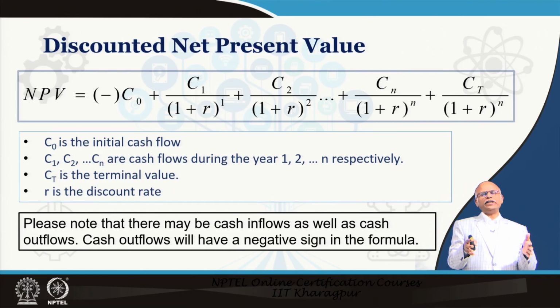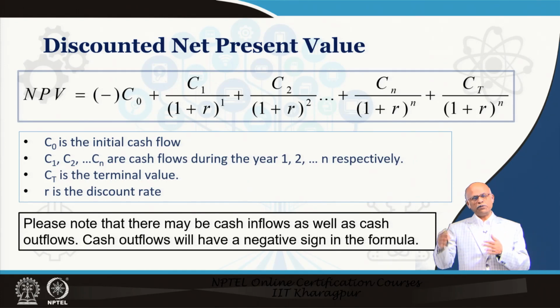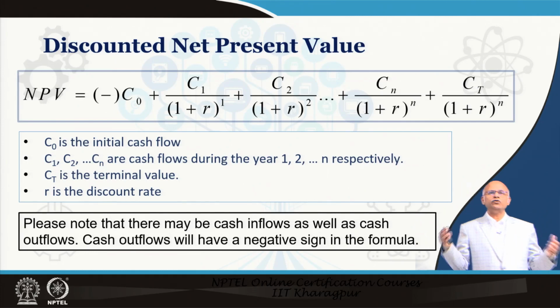If the period is 1 month, you can always discount, but you need to know the rate of return per month. Suppose the discount rate is 12% annually; if you are doing it on a monthly basis, then every month you have only 1% rate of return. 1% plus 1% plus 1% ultimately becomes 12%.